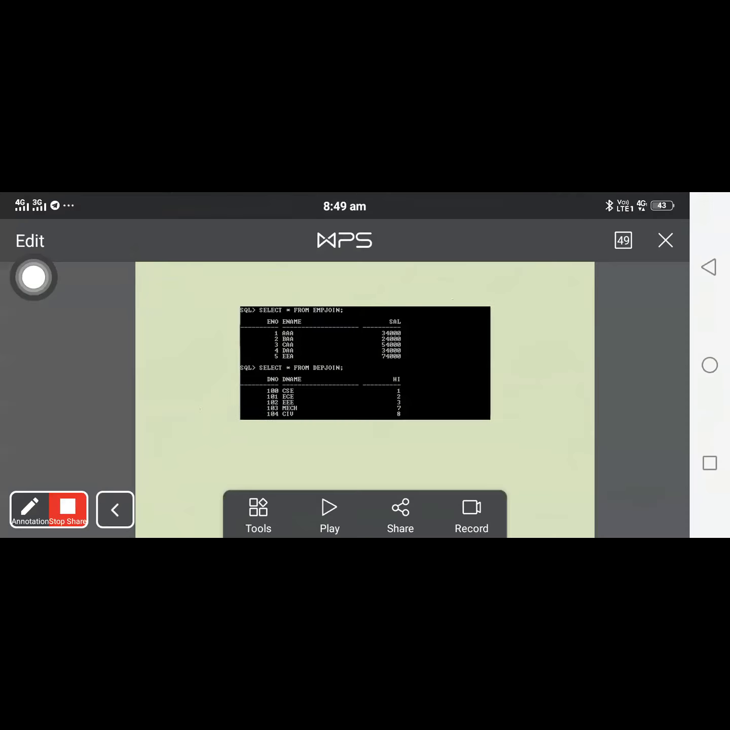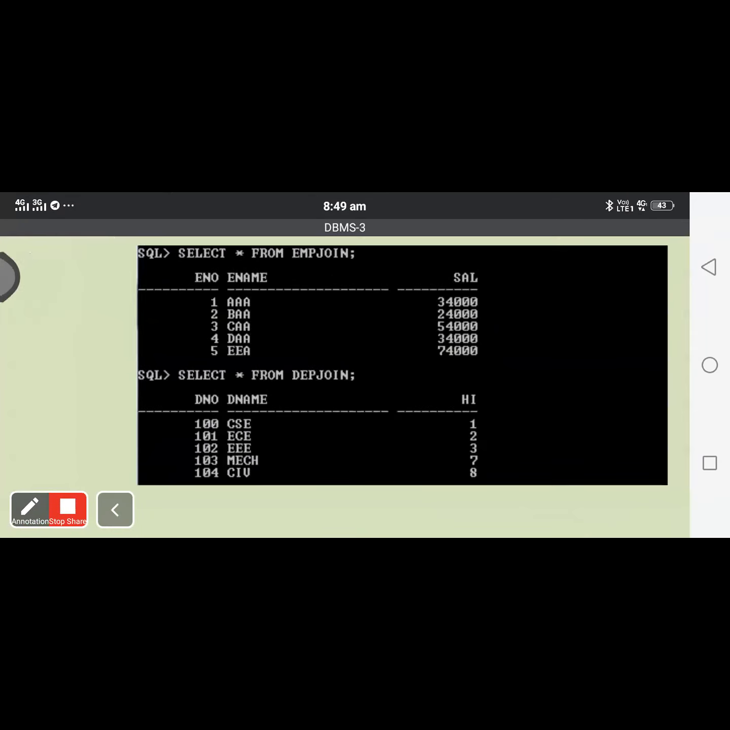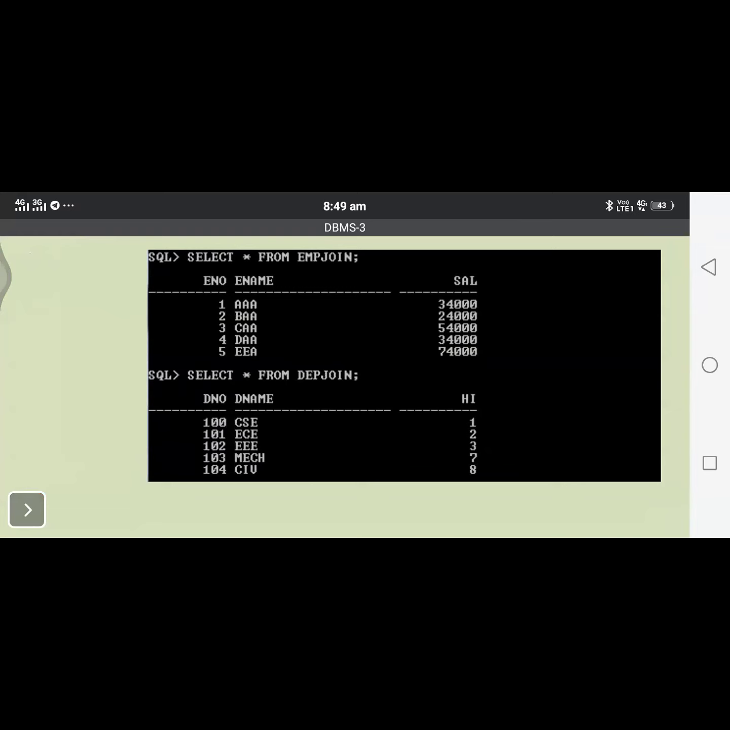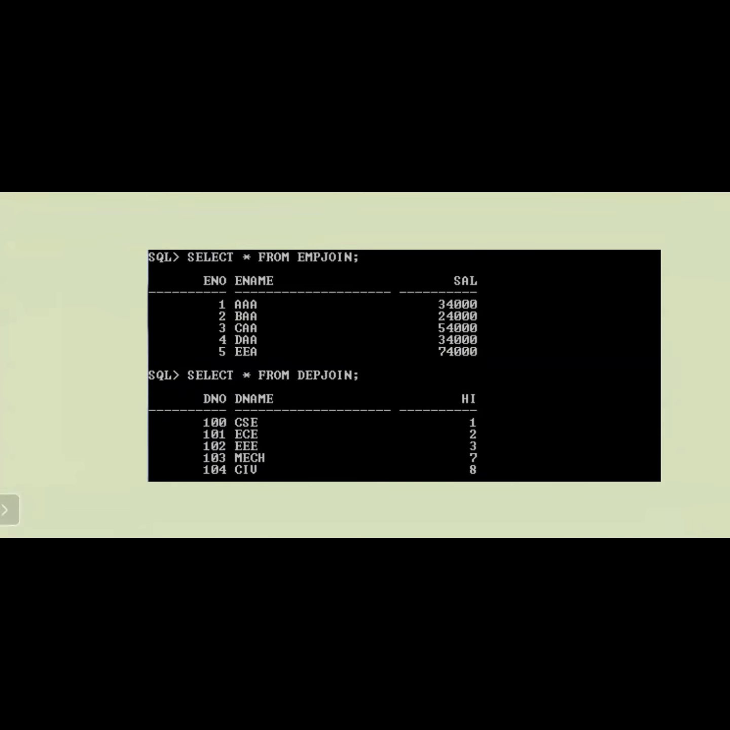Please observe clearly. Here I am considering the same example that was also considered in the last classes. Again, I will try to explain this.